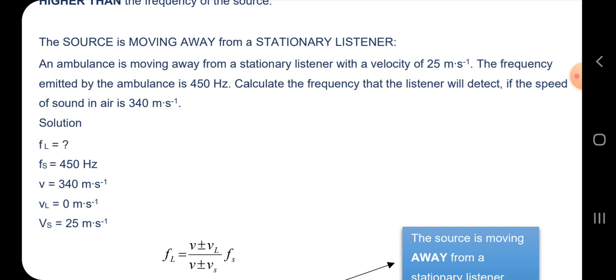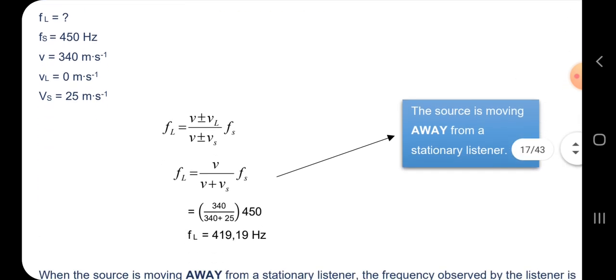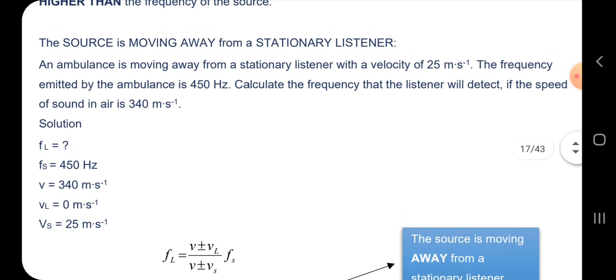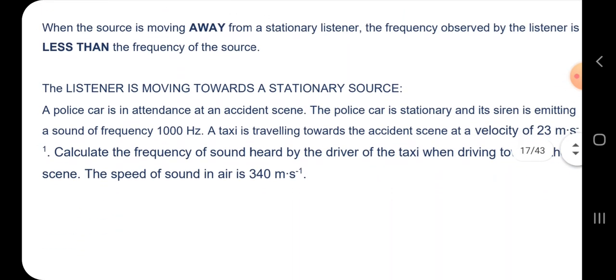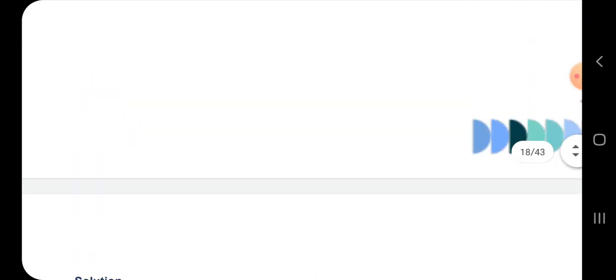Calculate the frequency that the listener will detect if the speed of sound in air is 340 meters per second. So you have everything. And then let's see the frequency of the listener. The listener is stationary, so the speed is 0. Yes. So let's do the last.